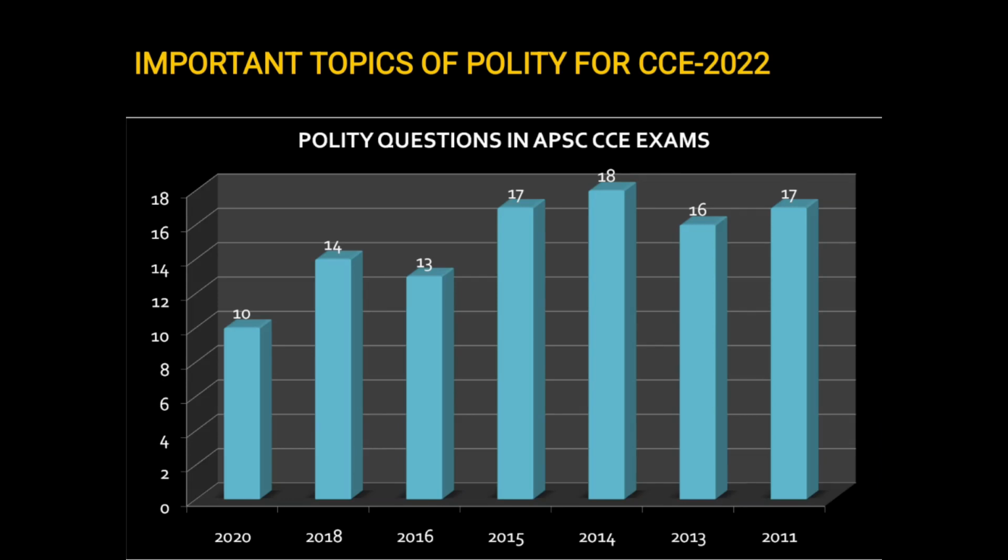Now, to show you the importance of polity in various question papers, every year the weightage of polity is from 12 to 15 or up to 18 questions. In 2014, as many as 18 questions were asked from polity. In 2015 and 2017, 17 and 17 questions. In the last year's paper, 2020, the lowest yet, 10 questions were asked. Even in this year's paper, you can expect a good weightage of polity in the GS paper, and that is why preparation of polity is very important.